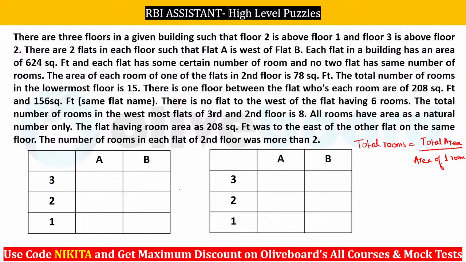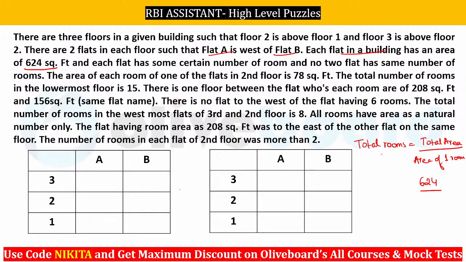It is given there are 3 floors in a building such that floor 2 is above floor 1 and floor 3 is above floor 2. Now there are 2 flats in each floor such that flat A is to the west of flat B. Now each flat in a building has an area of 624 square feet, right? So we know that the total area of the flat is 624, right? Every flat is having 624 square feet area.